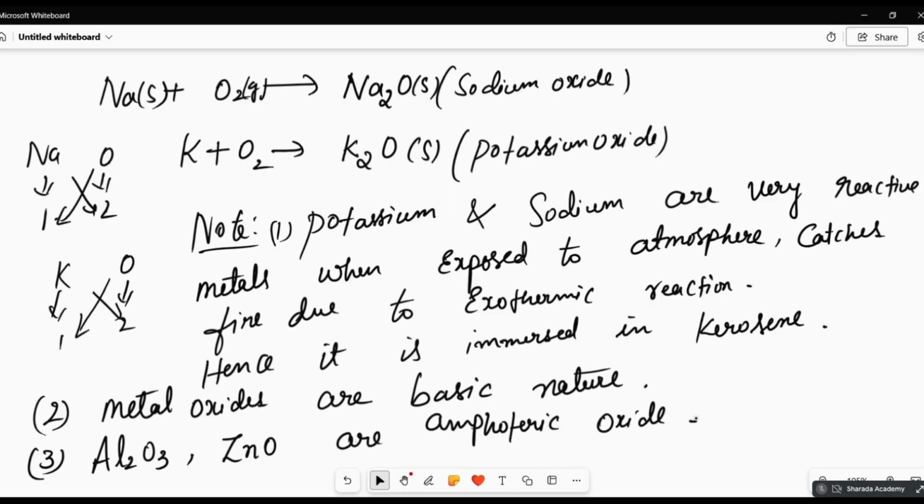Strong bases, alkalis, are the strong bases. That is, when they dissolve in the water, then they are called alkalis. They are strong bases, for example sodium oxide and potassium oxide. They dissolve in the water and are called alkalis. They are strong bases.